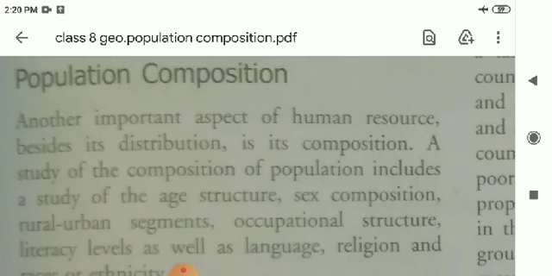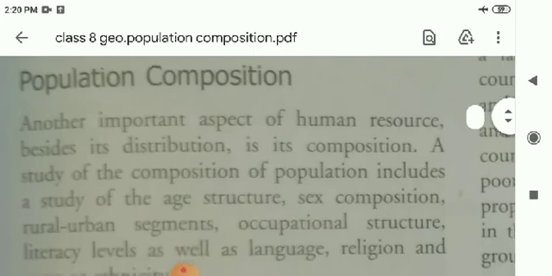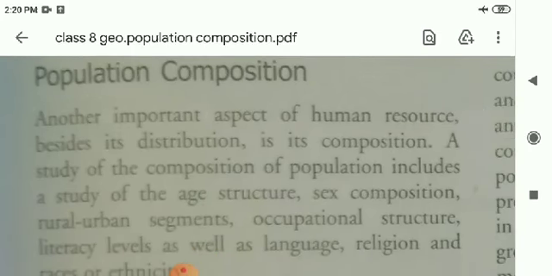That is from your geography portion. The topic is population composition. What is the population composition? This topic will enable us to know about that. So, better for us to start this topic.